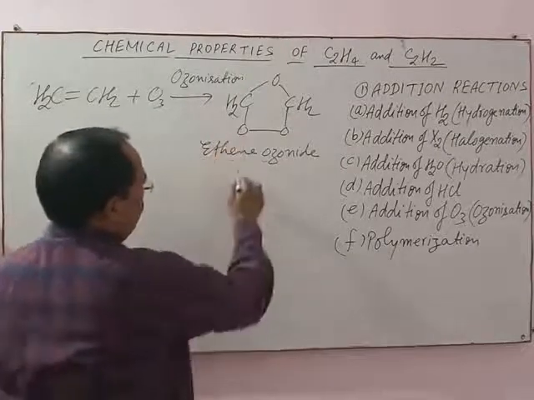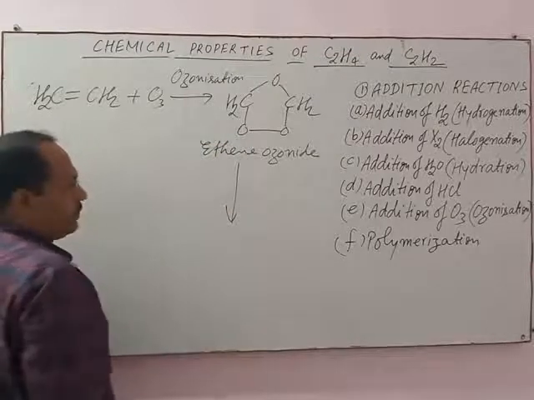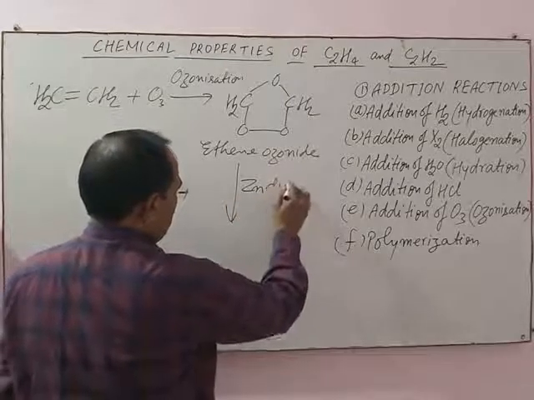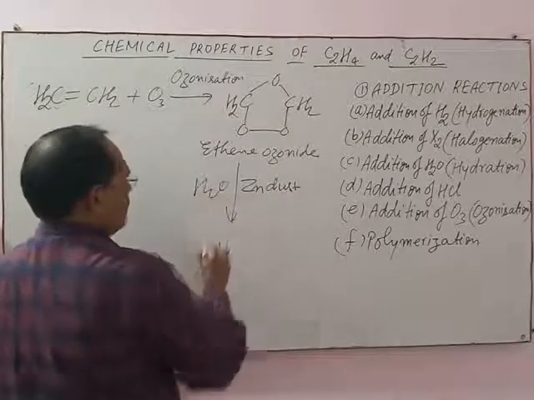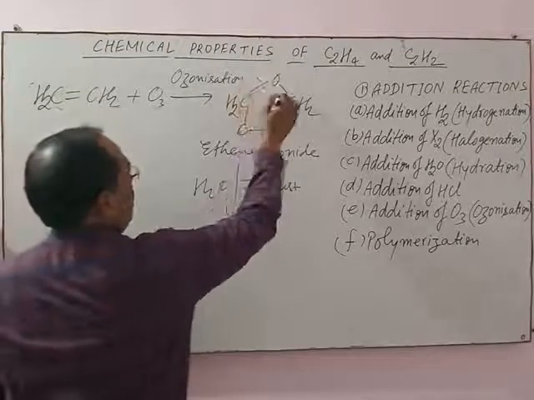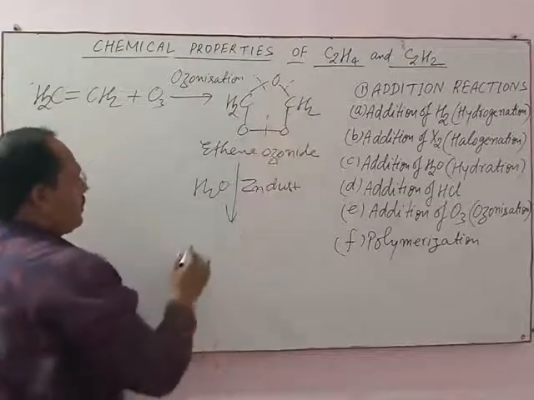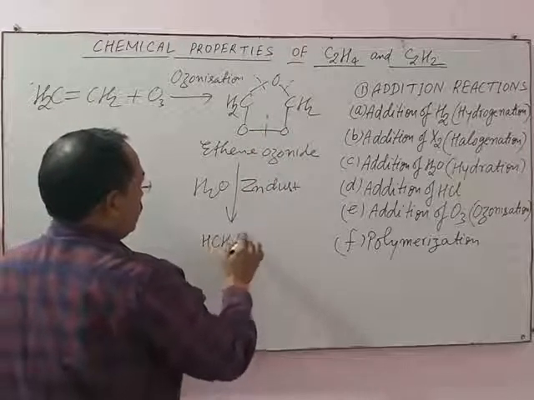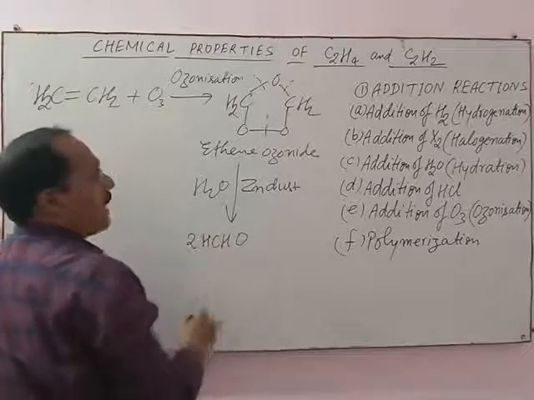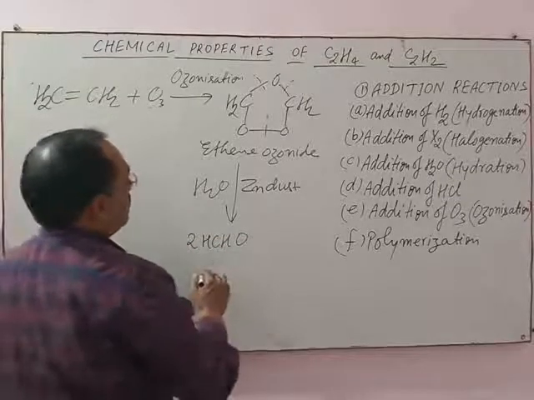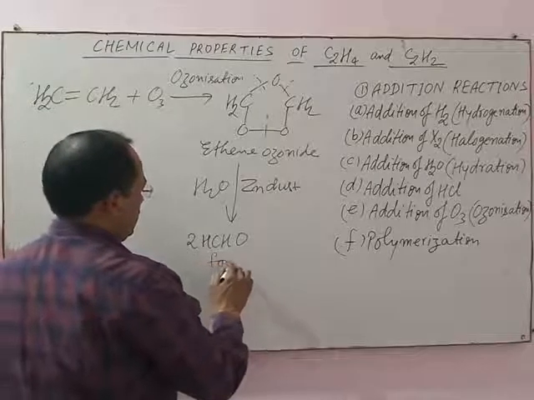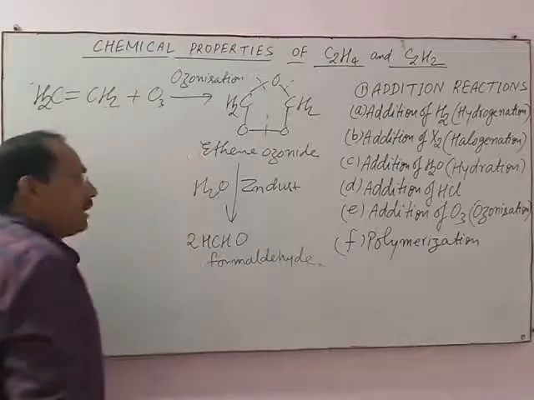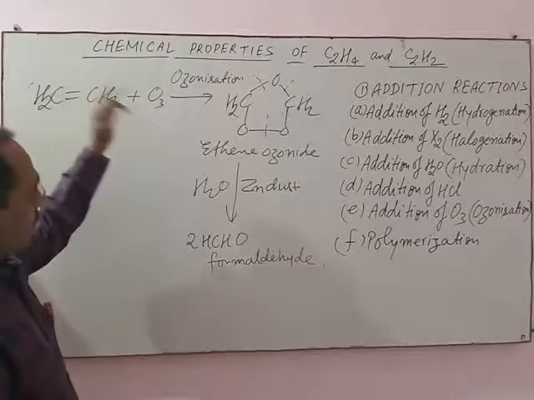When this ozonide is treated with zinc dust and water, then these bonds break and HCHO, two molecules of formaldehyde, are obtained.